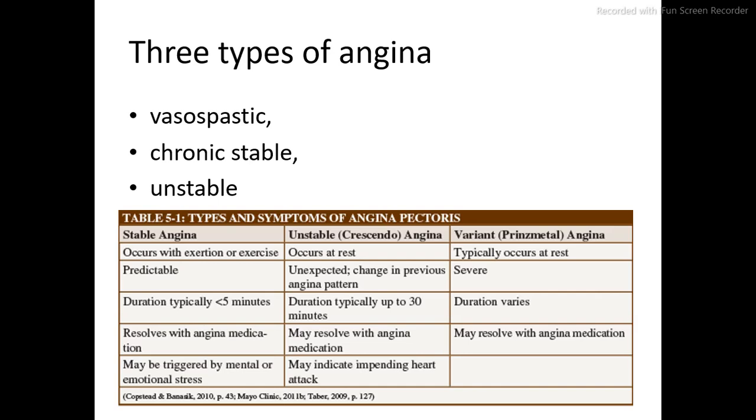In most cases, atherosclerotic coronary artery disease is also a contributing factor, and this classical angina is relieved by rest. The duration of this stable or classical angina is typically less than 5 minutes.